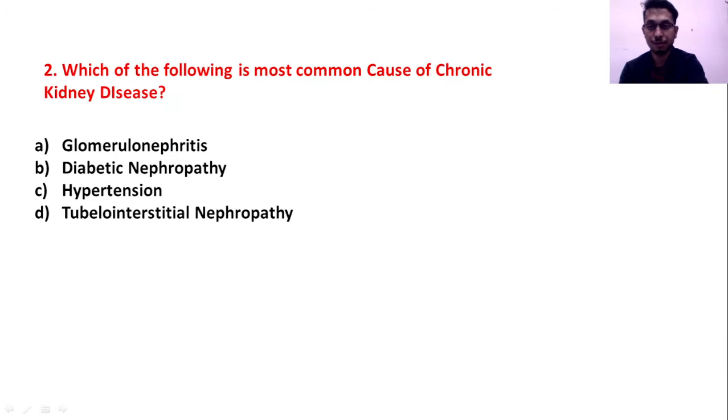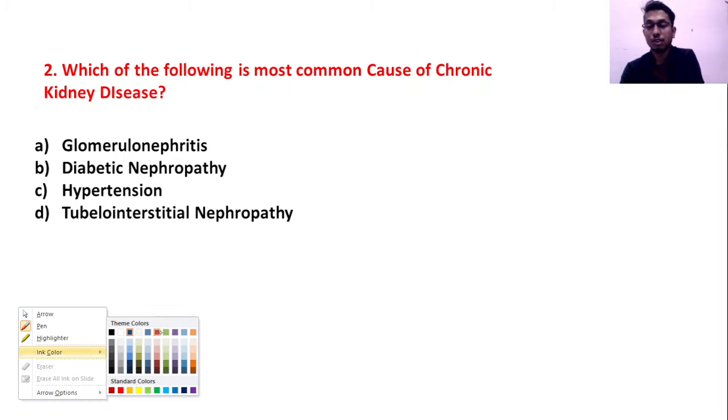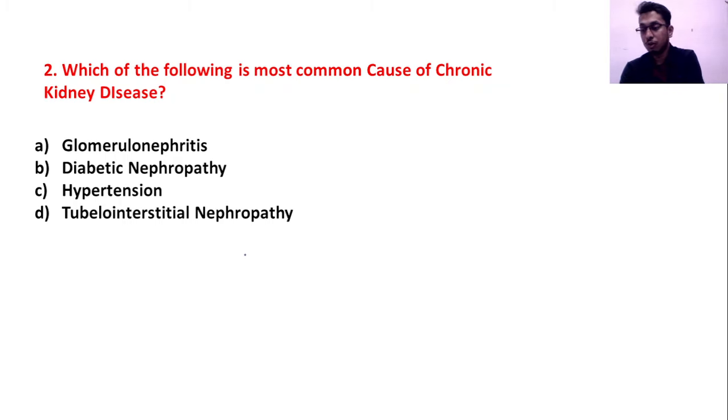Now coming to the next question, about the causes of CKD. Which is the most common cause of CKD? The most common cause is diabetic nephropathy. The next most common cause is glomerulonephritis.